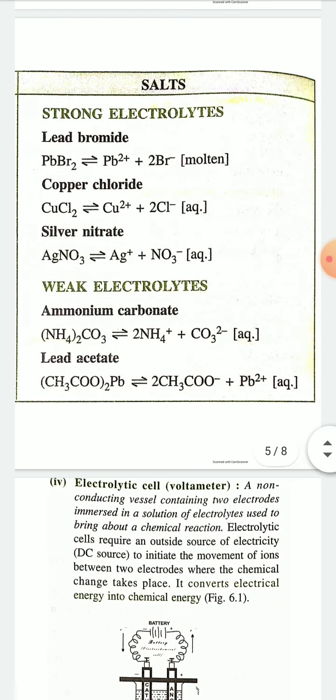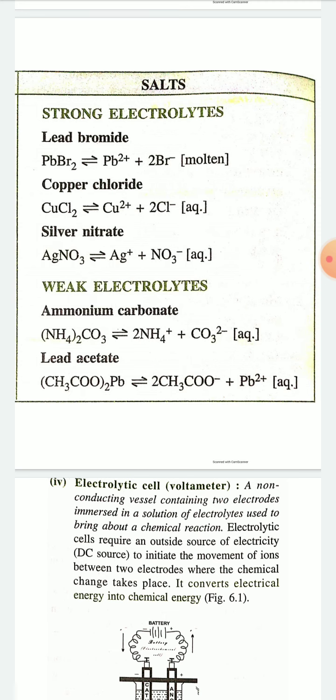Now salts. Strong electrolytes: lead bromide, PbBr2, copper chloride, CuCl2, silver nitrate, AgNO3; all these are strong electrolytes. And some salts like ammonium carbonate, (NH4)2CO3, and lead acetate, (CH3COO)2Pb, are weak electrolytes. So not all salts are strong electrolytes. Some salts are strong electrolytes and some salts are weak electrolytes.